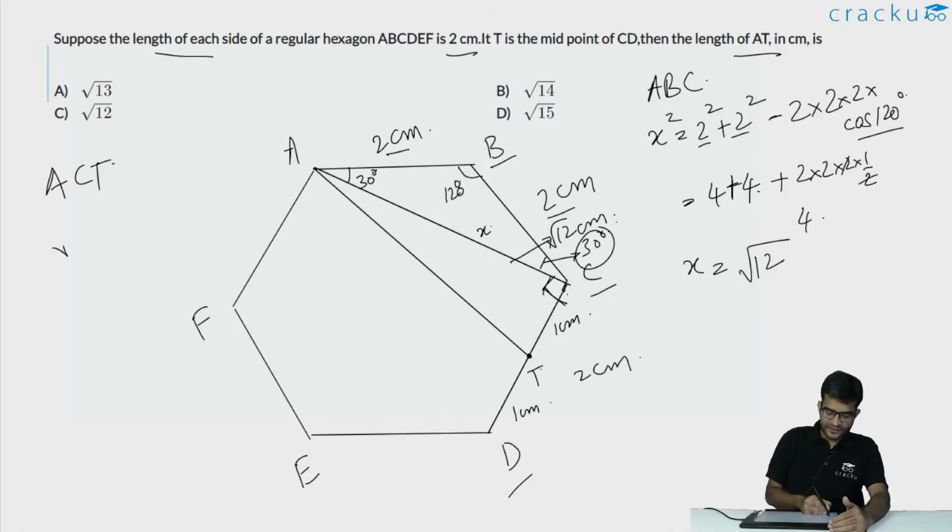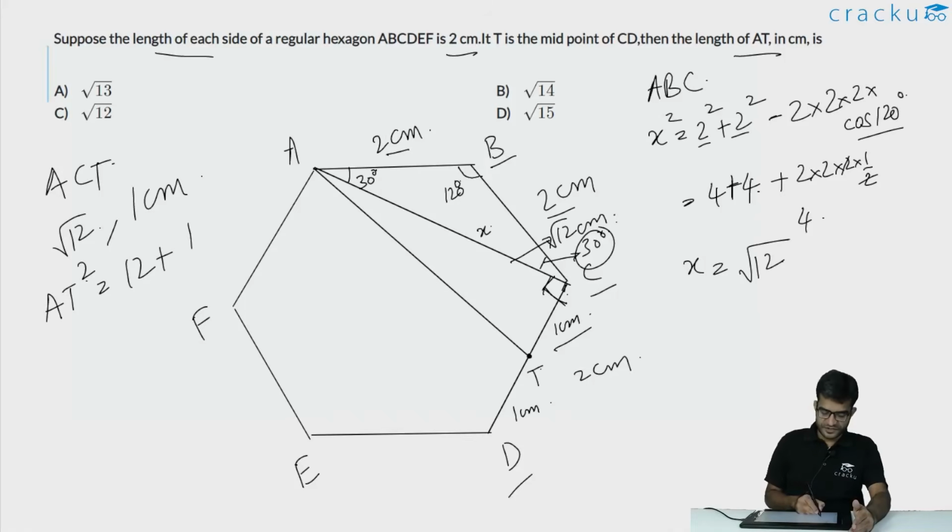One of the sides is square root of 12 centimeters. Another side is 1 centimeter, which is CT. AT is the hypotenuse. So AT square will be square root of 12 whole square, which is 12, plus 1 square, which is 1. So this is equal to 13. So the length of AT will be equal to square root of 13 centimeters. So the correct answer is option A.